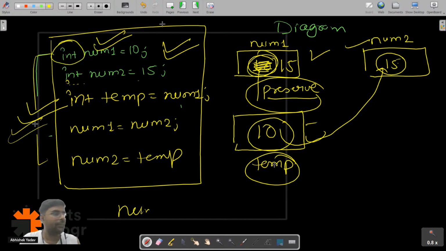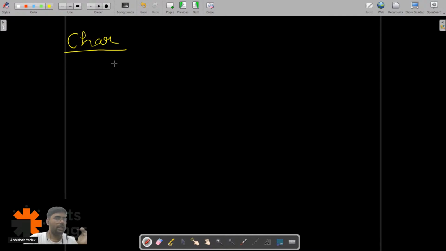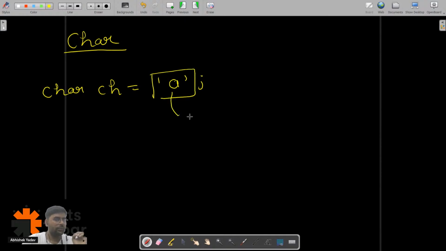So last topic, and after that we are ending the session. Let's discuss the char one. If I have to store character data, I will use the char keyword, then the name of the variable, and then single quotes, inside which I will write the data. So this data you should write in single quotes, first point. The second point is that this data should be a single character,